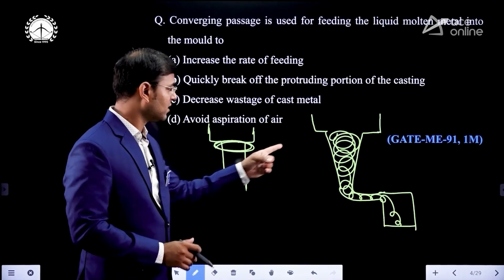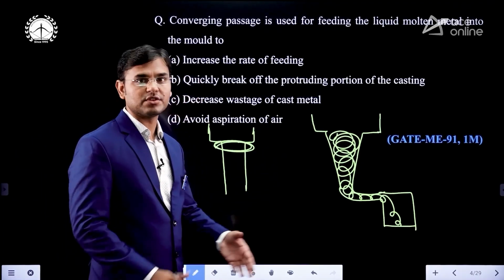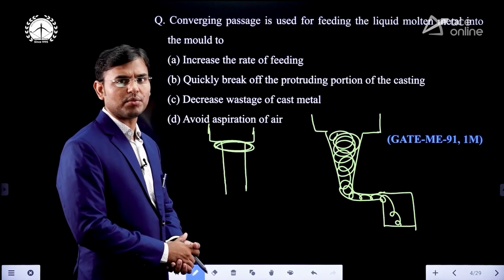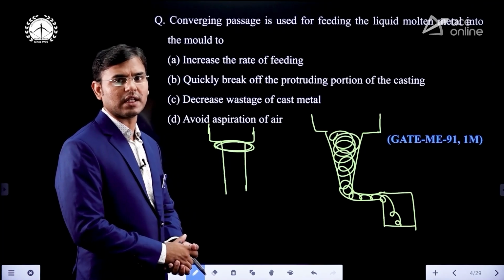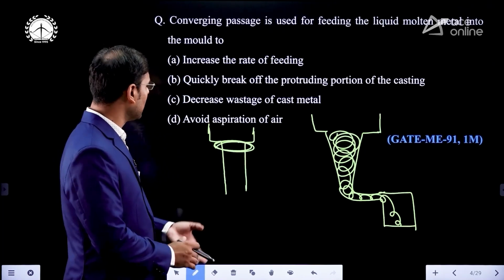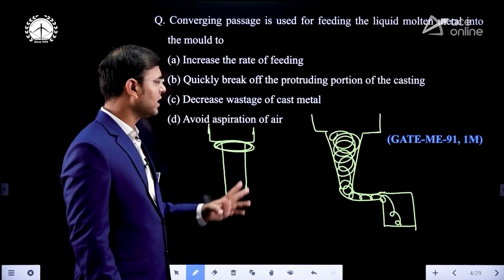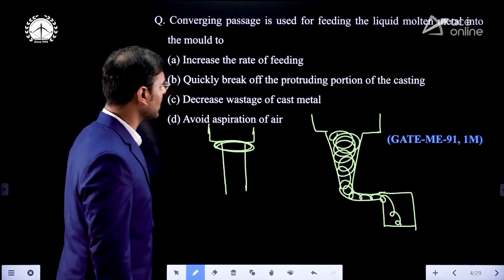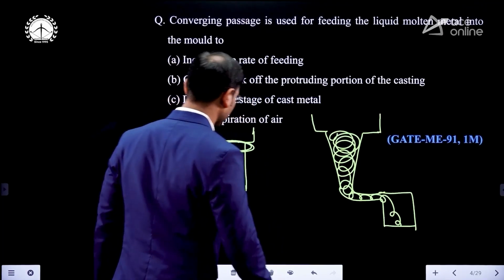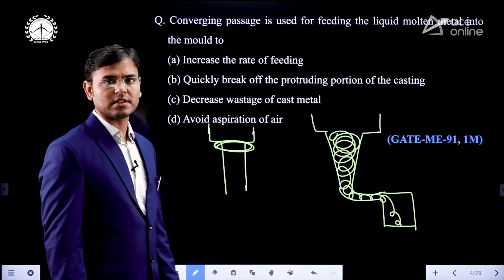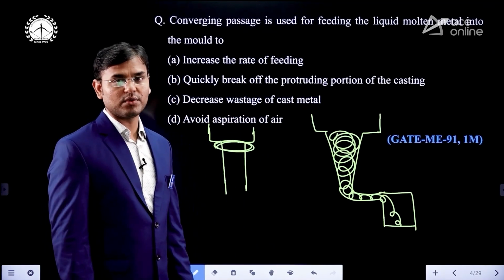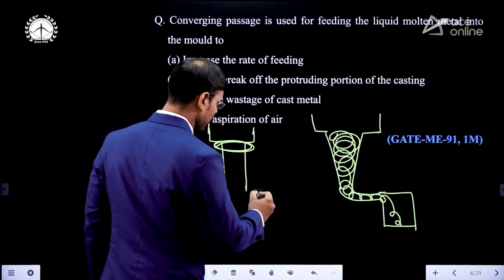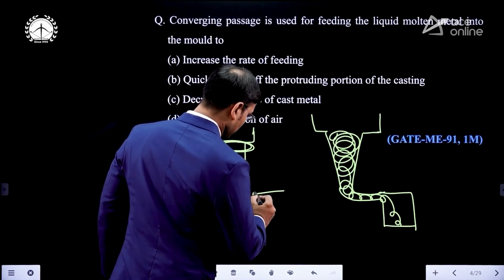To avoid this, we are using this converging sprue, and there is a derivation for that also. Then how is the pressure going to decrease here? You may have this question. You can get your answer in the fluid mechanics subject, but still I will explain. In fluid mechanics there is a chapter, flow through pipe. In that, there is sudden contraction.